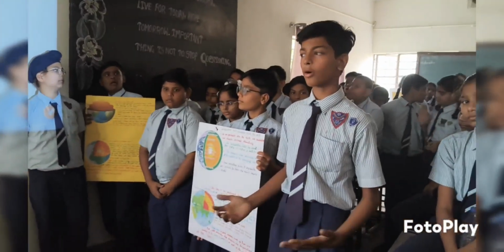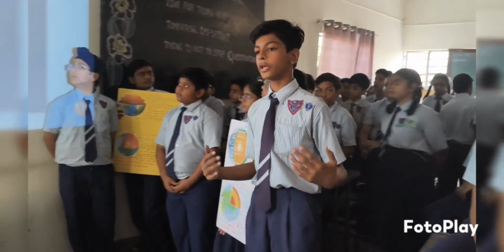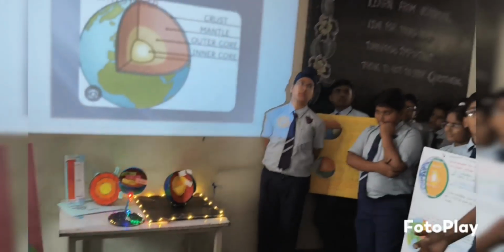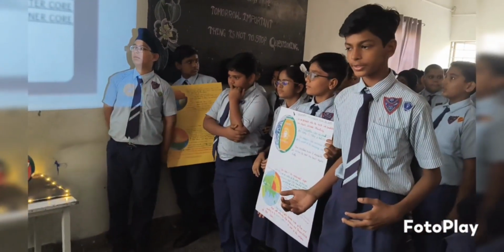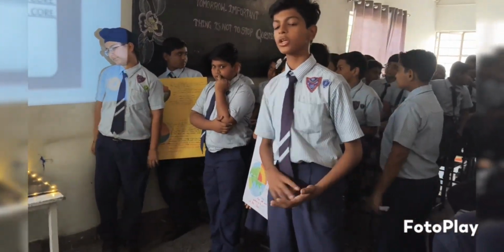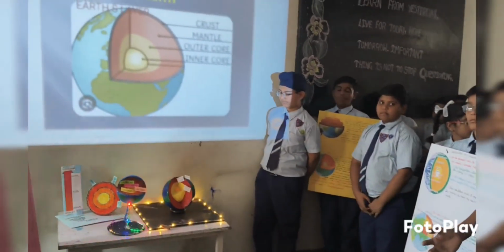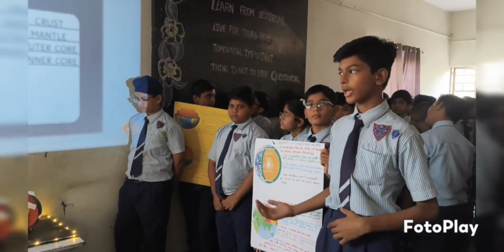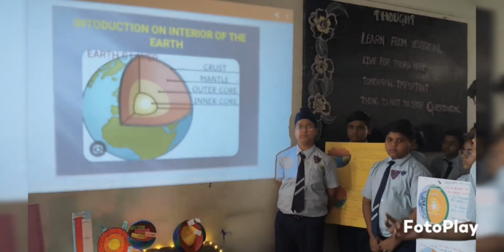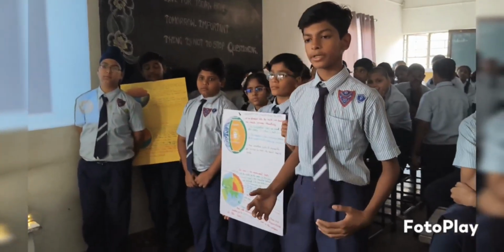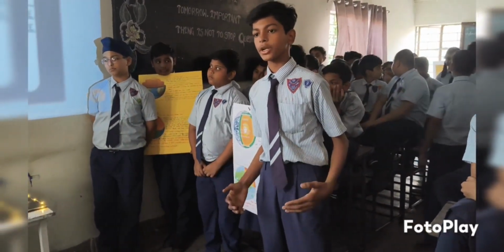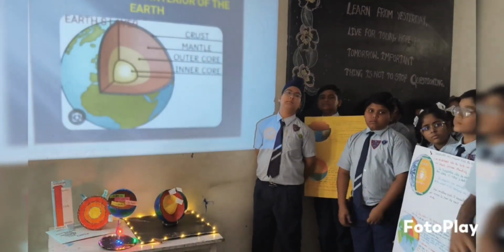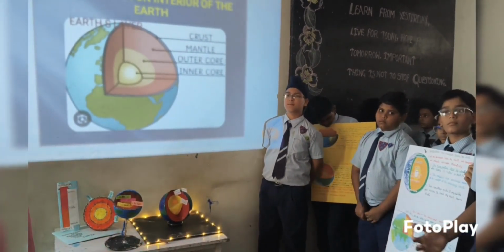The earth looks like a solid ball from outside, but from inside it is made up of unique properties, compositions and temperatures. Scientists use indirect methods to know what lies deep beneath our feet. They study seismic waves, volcanic eruptions and earthquakes. As you know, humans have not dug deeper than a few kilometers into the crust. Based on the studies, there are three main layers: the crust, the mantle and the core. Laboratory experiments help us simulate high temperature and high pressure conditions. All these studies together give us a clear picture of what lies inside our planet.